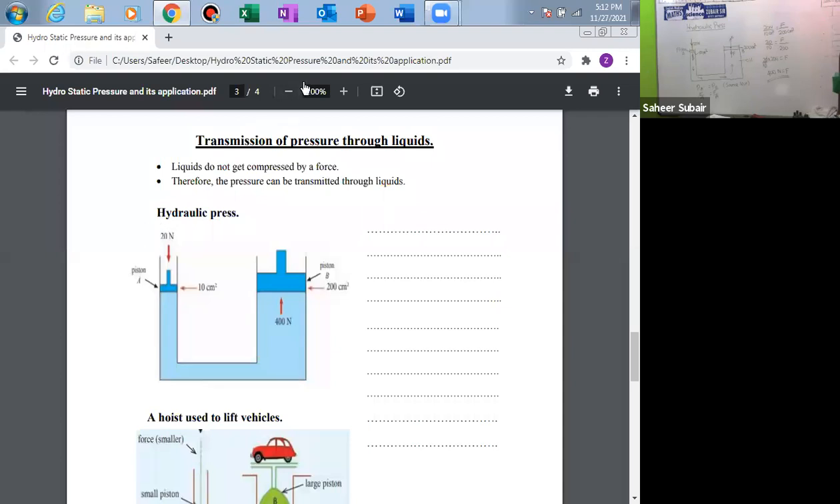See, I have applied 20 Newton force only. We are getting 400 Newton force on the other side. So the pressure passes through this and causes more force on the other side. Then 400 Newton means we can keep something big, a big load here, like a vehicle, and lift.